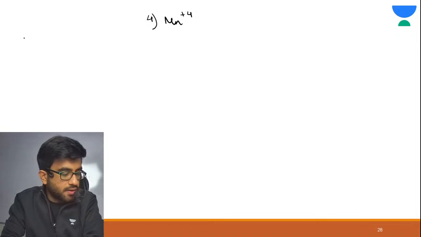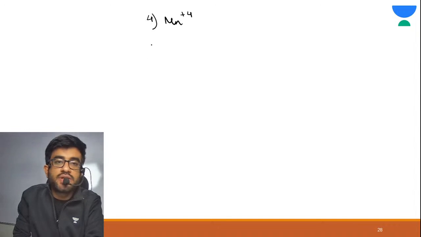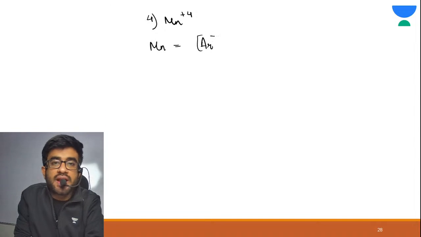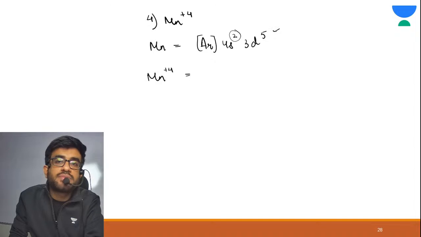This is the procedure you need to follow. First write for manganese. Always first write the neutral atom and then proceed. This was the electronic configuration. Now manganese +4, you need to remove 4 electrons. First you will remove electrons from 4s, then you need to remove 2 more electrons, which would be removed from 3d.